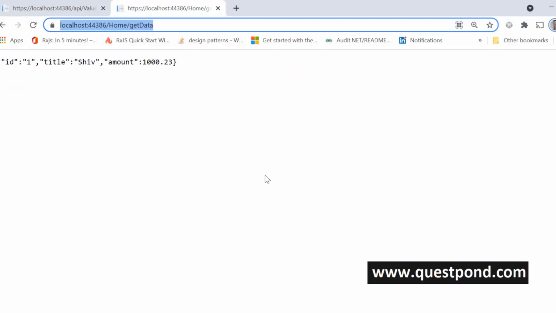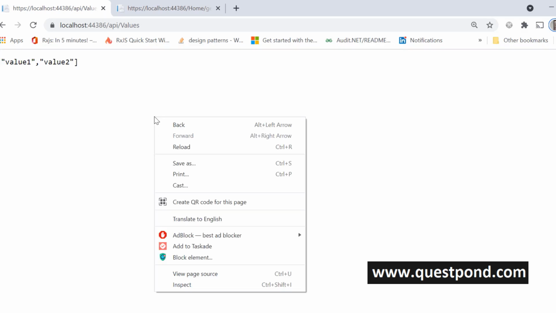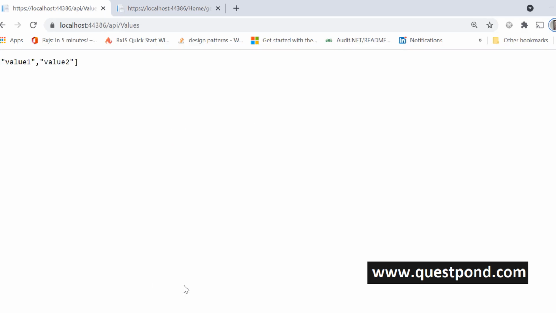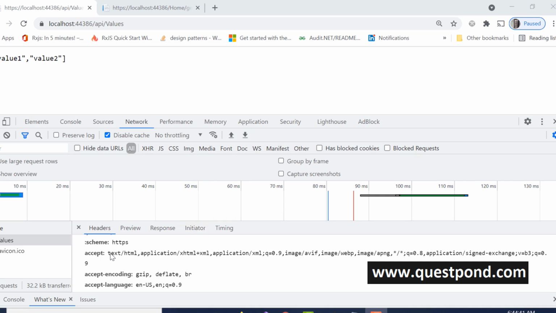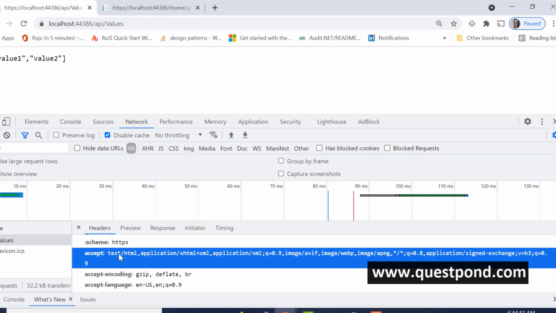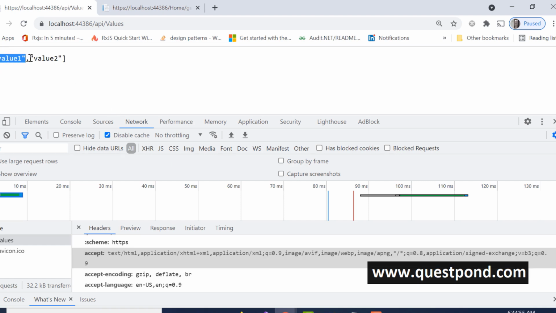Now does this have to be sent in JSON or what? It looks at the representation. It looks at the request headers. So if you see out here, it says in the accept, this accept is one of the request headers of the HTTP protocol. It says that, see, I understand HTML, I understand XML, I understand so many other things, right? So depending on that, it has sent him JSON, right?